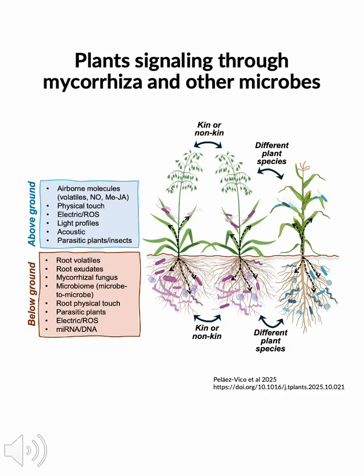Through the mycorrhizal network in the soil, as well as other cooperating microbes, plants can send signals to their kin, non-kin, and even different species. This will be affected by the plant species and environmental conditions, and will result in different interactions or responses between plants, including positive interaction, commensalism, neutralism, and even antagonism.